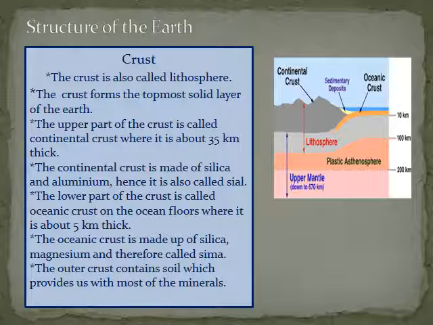As an onion is made up of various layers, the earth is made up of three concentric layers, with one inside the other. These layers are crust, mantle and core. Now let us read about the crust.